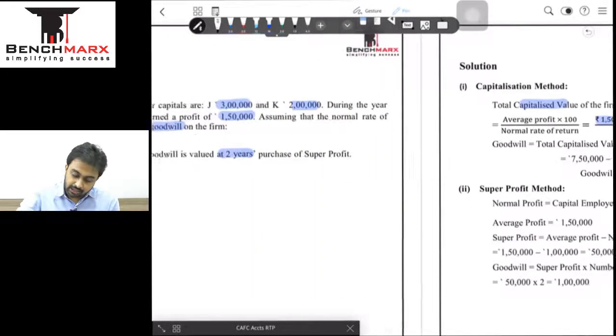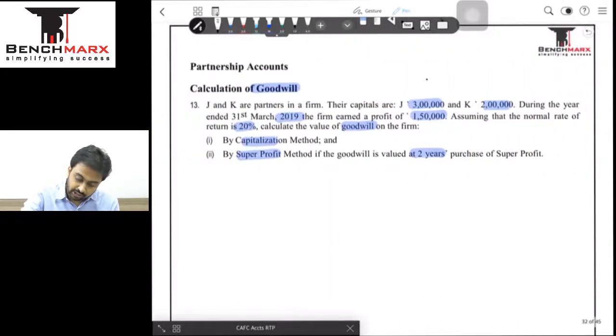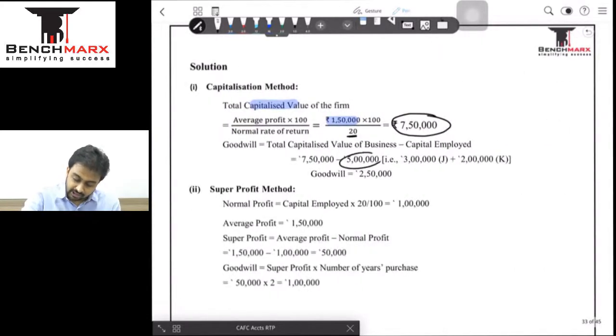However, our capital is this much, 3 plus 2, that is nothing but 5 lakhs. So 5 lakhs is what our capital is, 7.5 lakhs is what the industry capital is, considering that you want to earn 1,50,000, which means the balancing figure is 2,50,000, and that is nothing but goodwill. We compare what capital the firm should have employed to earn 1,50,000 and what capital the firm has employed to earn 1,50,000. The difference is your goodwill.